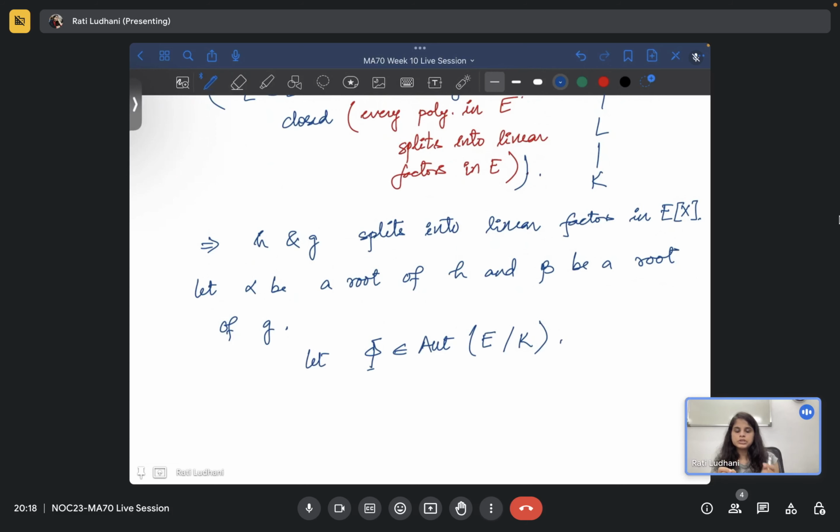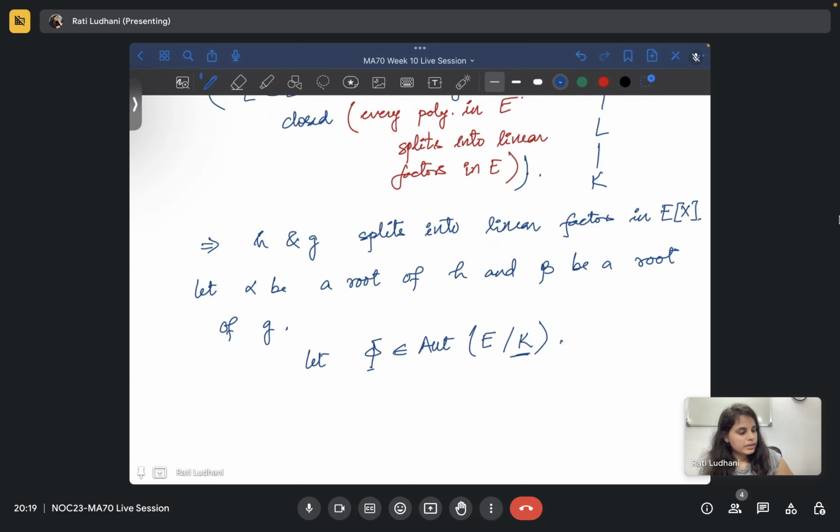If it is irreducible, then every root will map to every other root of that irreducible polynomial. The base field defines that: it should be irreducible in K[x]. That's why always be careful what base field you are considering. So phi belongs to Aut(E over K).